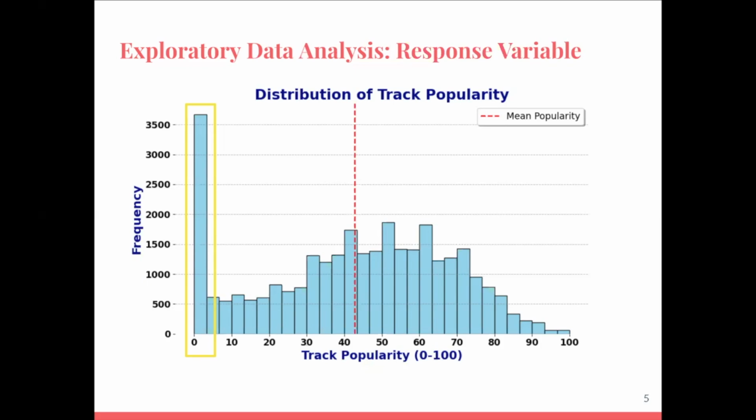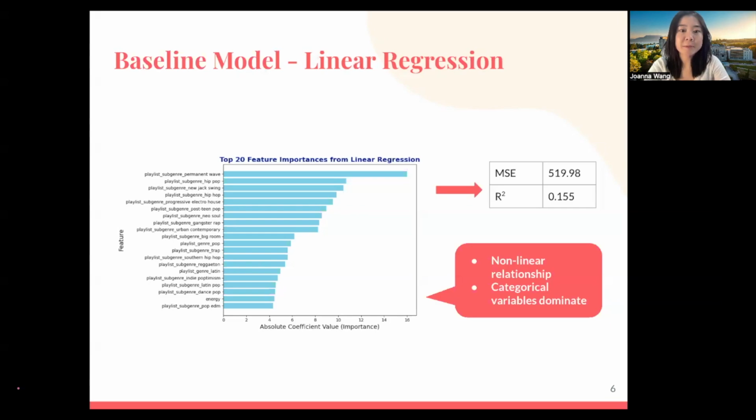Given that our response variable, track popularity, is continuous, we began with linear regression as our baseline model. The baseline resulted in a mean square error of about 520 and an R-square of 0.16. This result suggests that the relationship between features and the target variable is likely nonlinear, making linear regression insufficient for this task. Feature importance analysis reveals that categorical features, specifically those related to subgenre, dominate. This indicates strong associations between music categorization and listener engagement, emphasizing the role of metadata in predicting popularity.